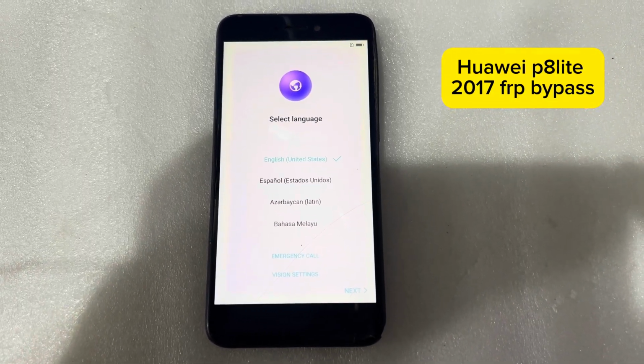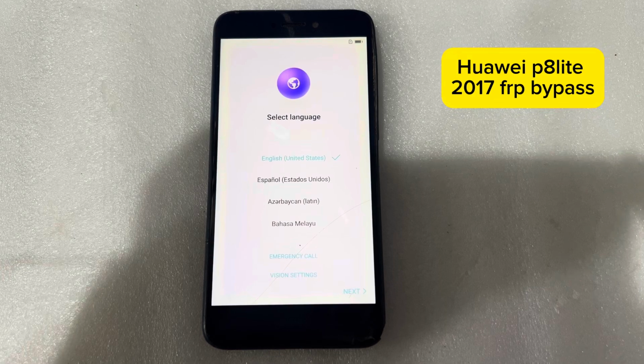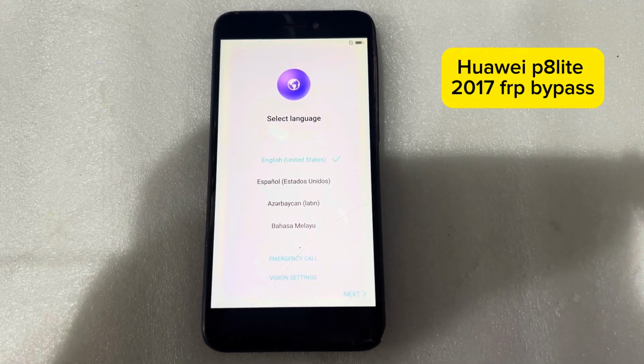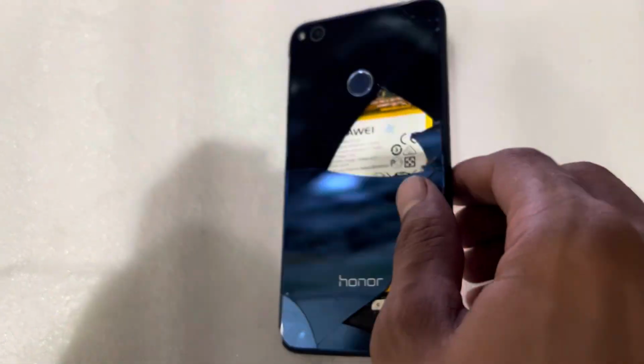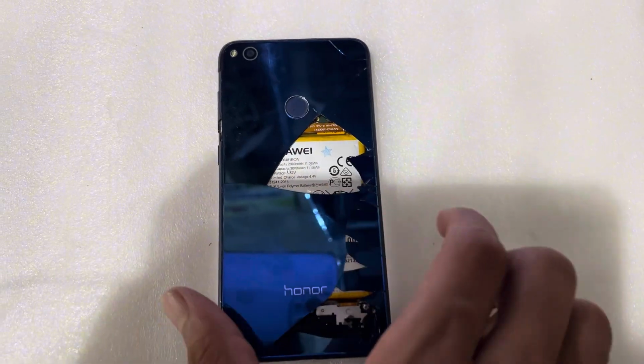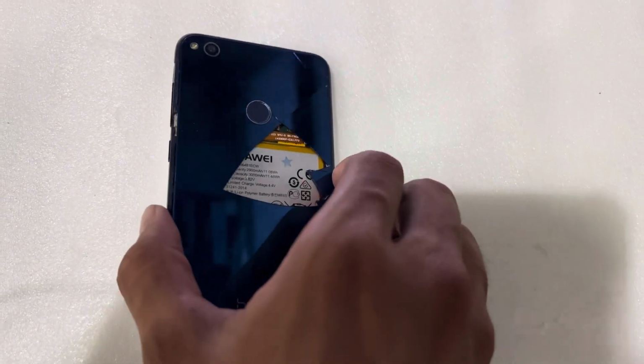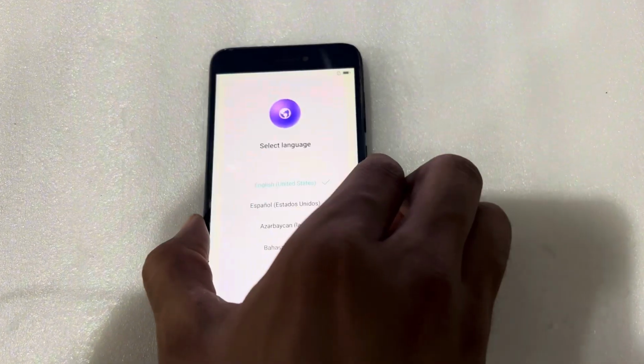Today I have Huawei P8 Lite 2017. There is a problem of FRP lock. You can see here it's all broken, but from the back side this model.